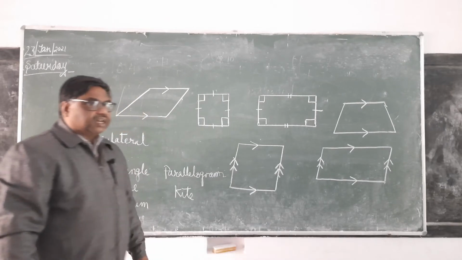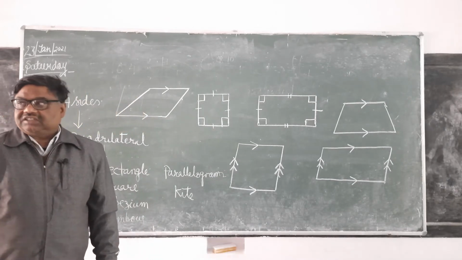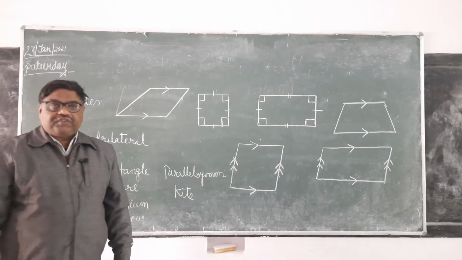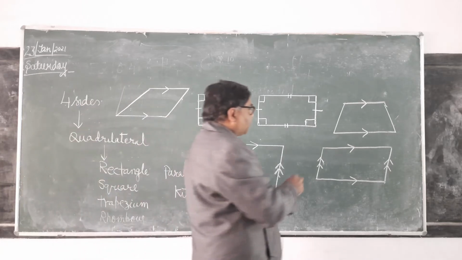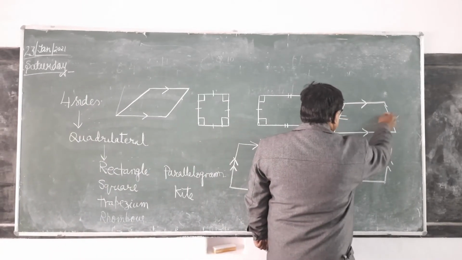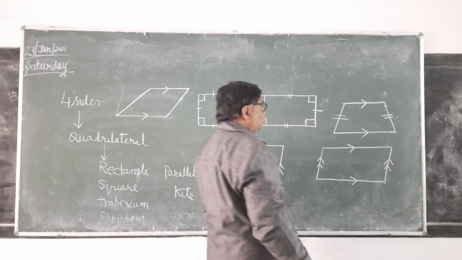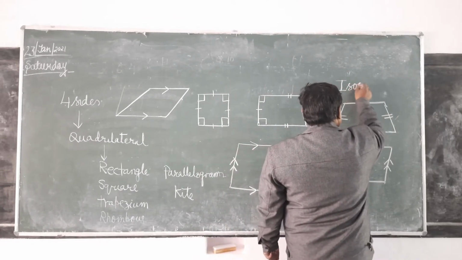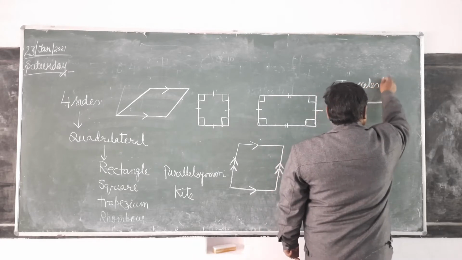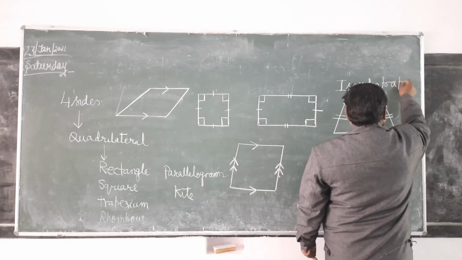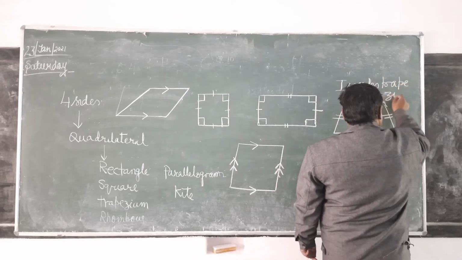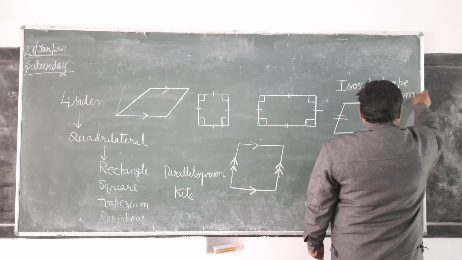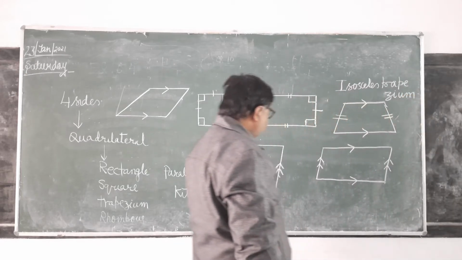Now see here. If in any trapezium non-parallel sides are equal, what will you say? It is isosceles trapezium. It is clear? Then there is one more figure.